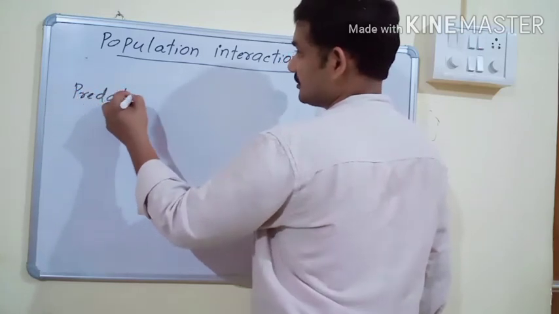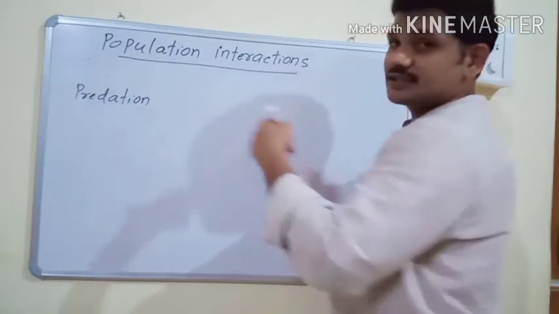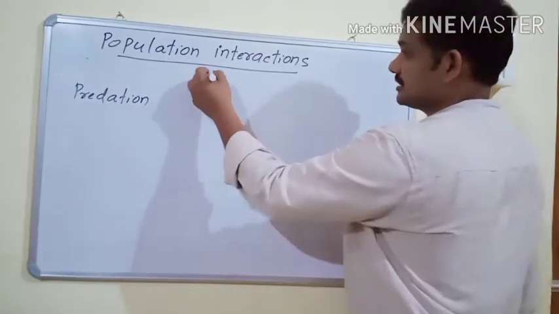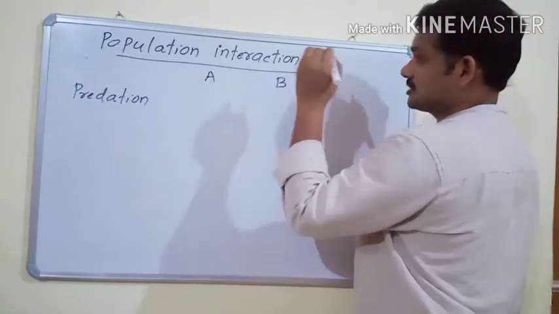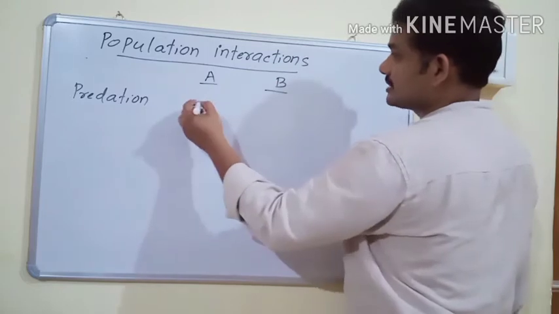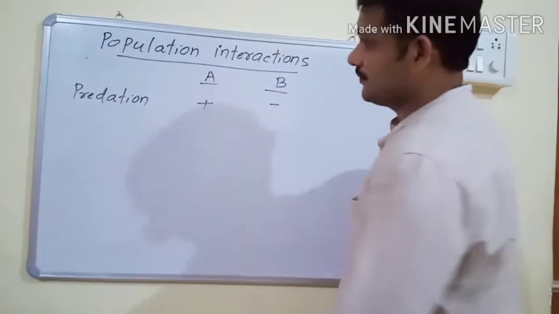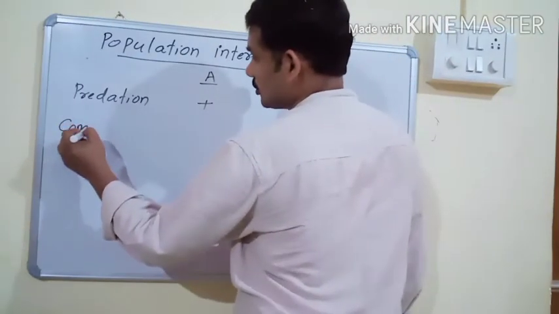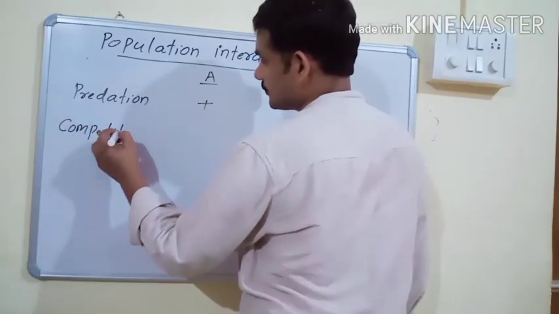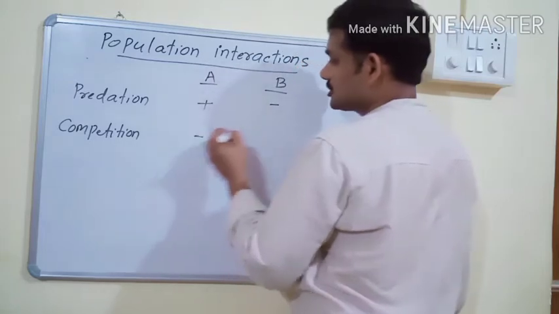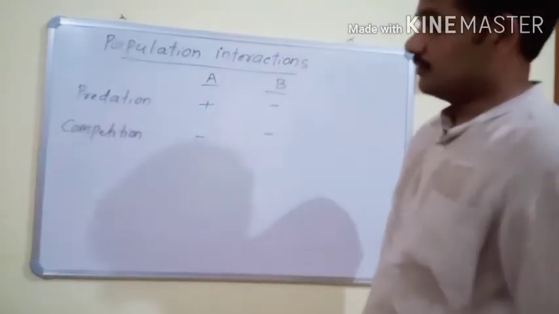First one is predation, the interaction between two species, species A and species B. In this interaction, species A is benefited and species B is harmed. The second one is competition, in which both species are harmed.